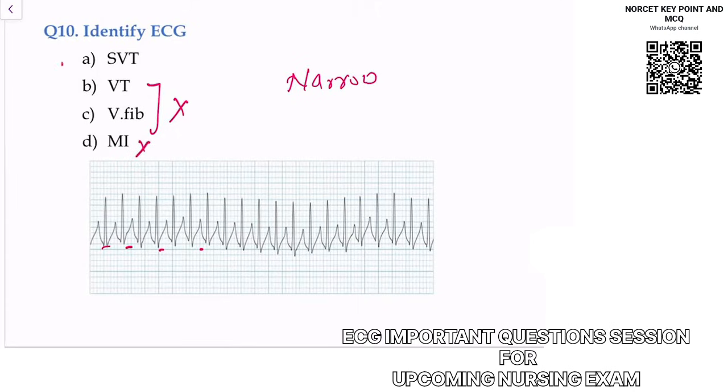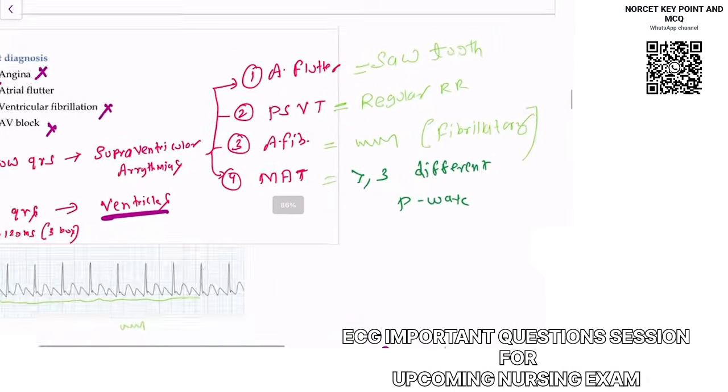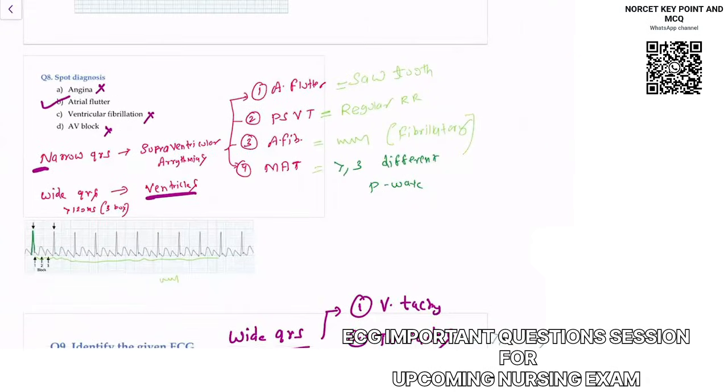This is what we call supraventricular tachycardia. If you remember, just come back to this. I told you before, with a narrow QRS you will see supraventricular origin, and it is seen in PSVT, flutter, atrial fibrillation, MAT. So I have shown you flutter, PSVT. Clear?